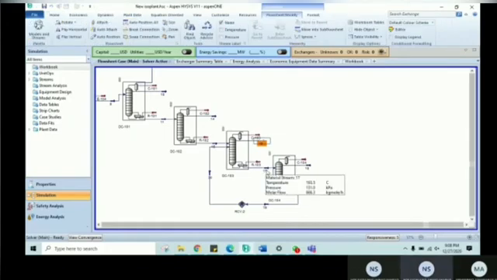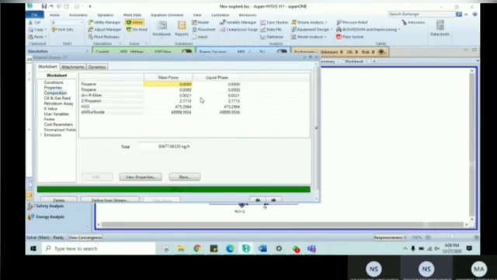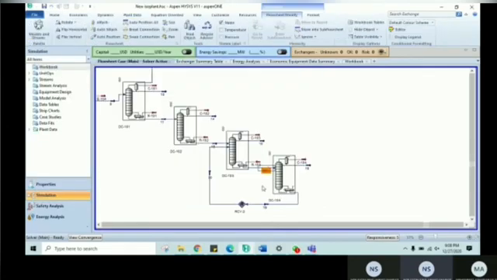So the bottom product, which mostly contains water and DMSO, DMSO from the fourth DC, will be sent to the isopropanol water column as an entrainer to separate the isopropanol and water.